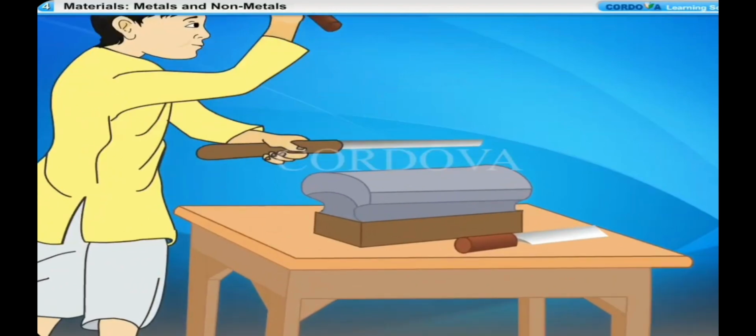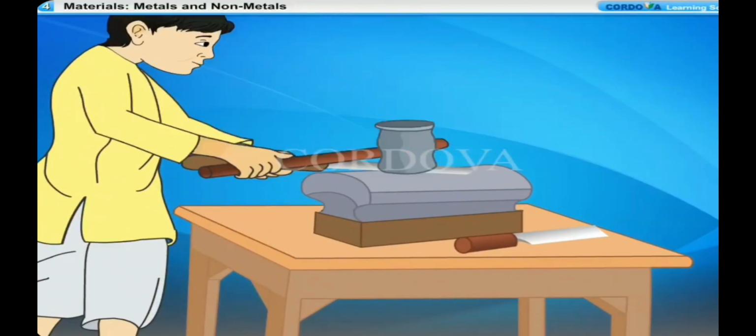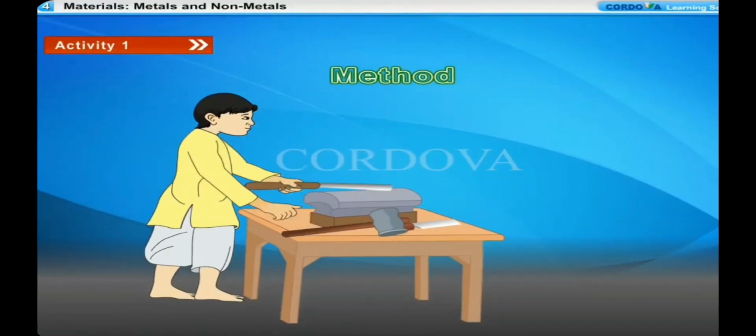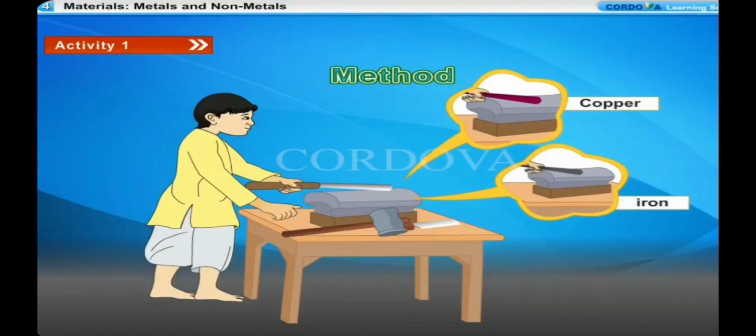We must take care that we do not hurt our fingers while hammering. We find that the piece of aluminium metal turns into a thin aluminium sheet without breaking at all. Similarly, we observe copper and iron also flatten due to hammering and turn into thin sheets without breaking at all.